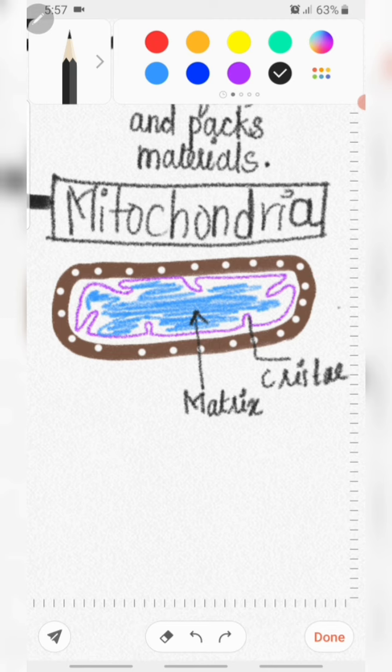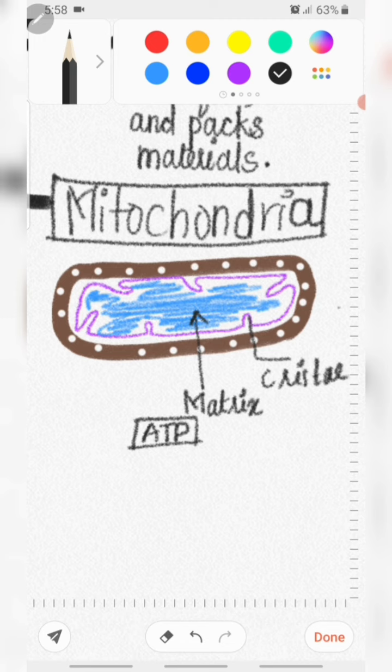Mitochondria oxidize the carbohydrate. This is the main function of mitochondria, to oxidize the carbohydrate and to produce energy in the form of ATP. ATP means adenosine triphosphate.